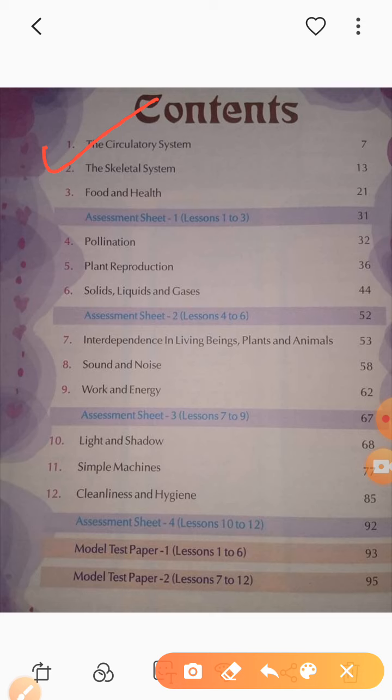Before starting the chapter, I want to tell you something, and it's my request. Please take one copy and pen to write down some important things which I will tell you between the explanation. Science is not a tough subject, but the terms of science are very tough. It takes time to pronounce, and it is compulsory to write the meaning of those hard terms. So please take one copy and pen. That will be a rough copy.